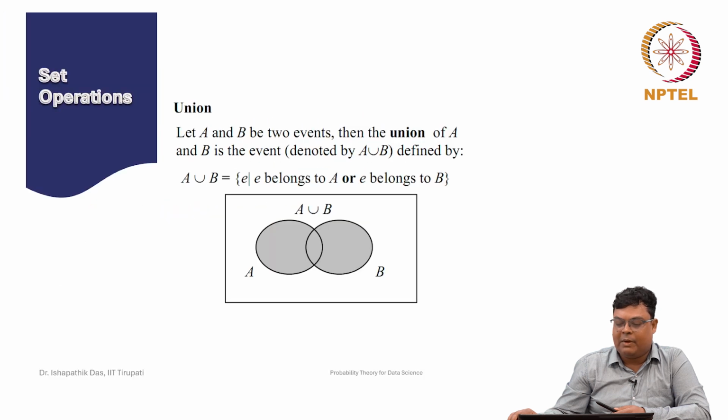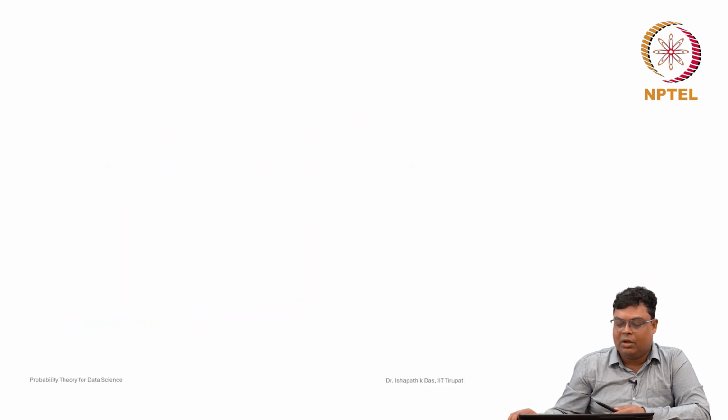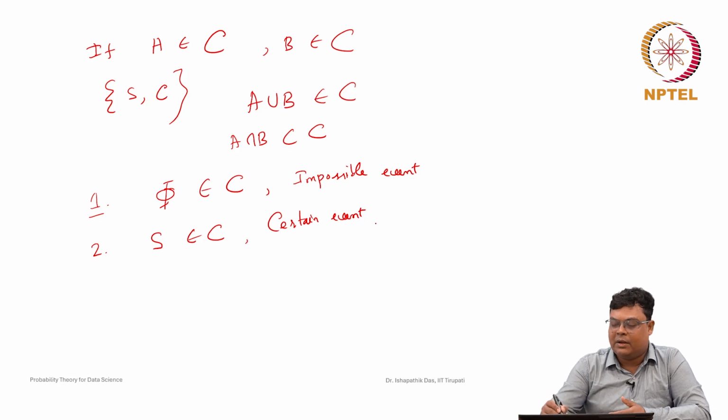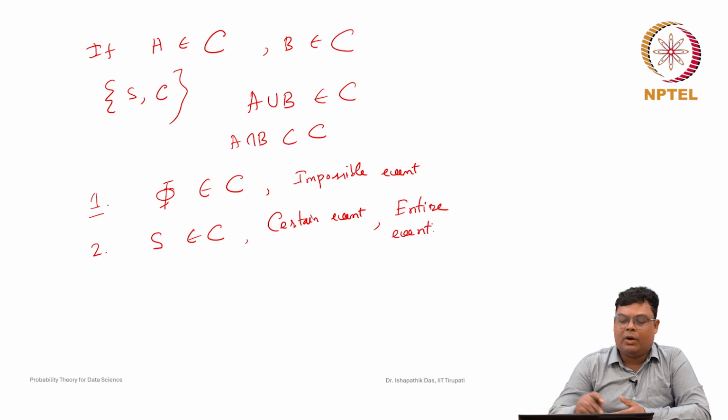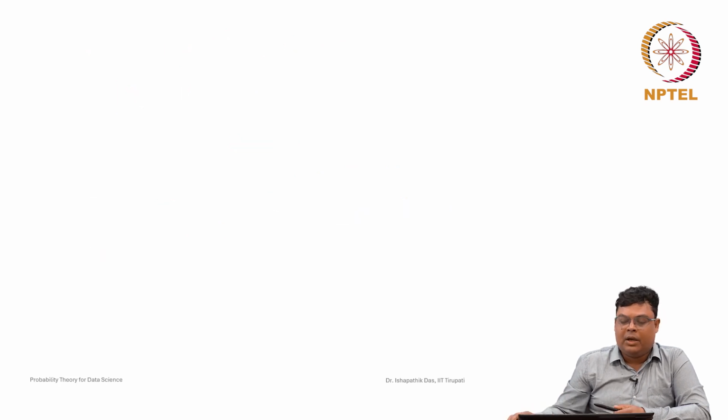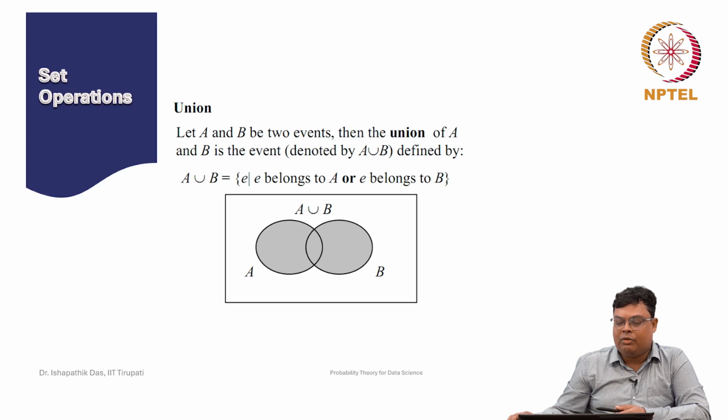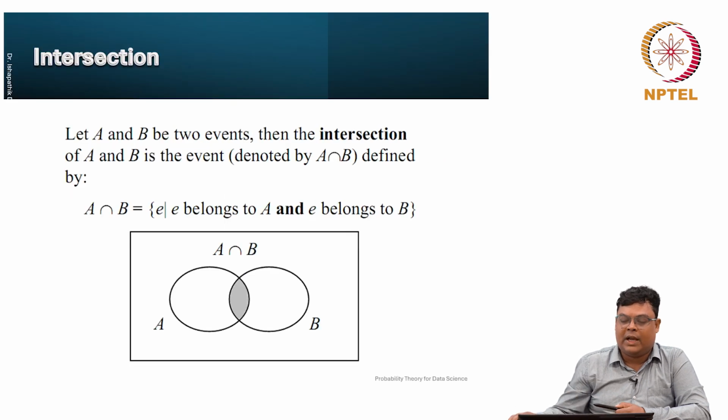S is always occurring, so it is also called the sure event or certain event. Now, union, as shown in the Venn diagram, contains all the elements of A and B. Any element either belongs to A or to B, or it may be both. This is known as the union.